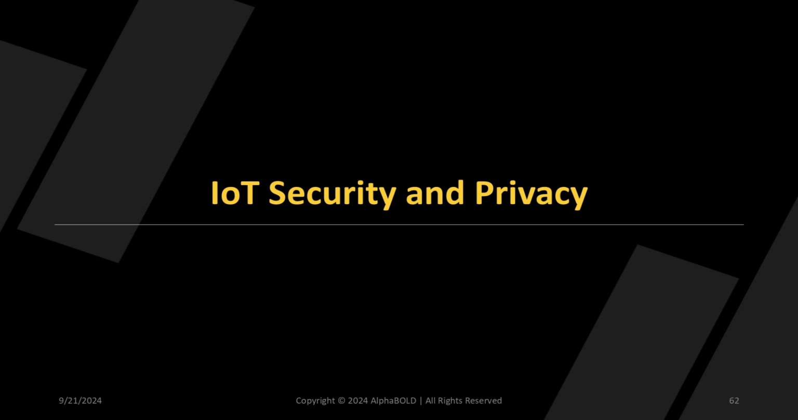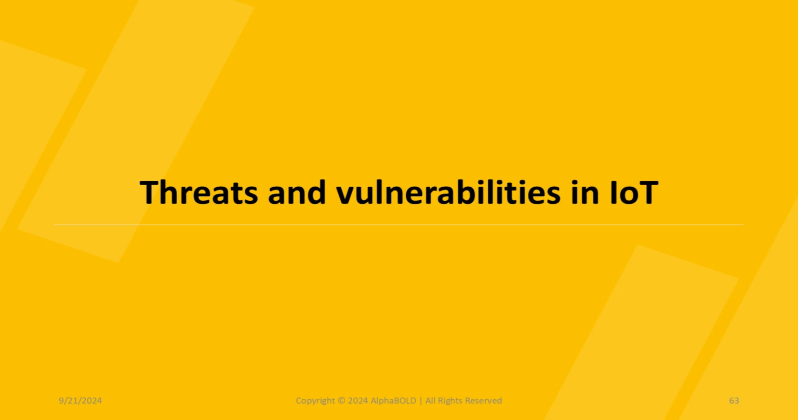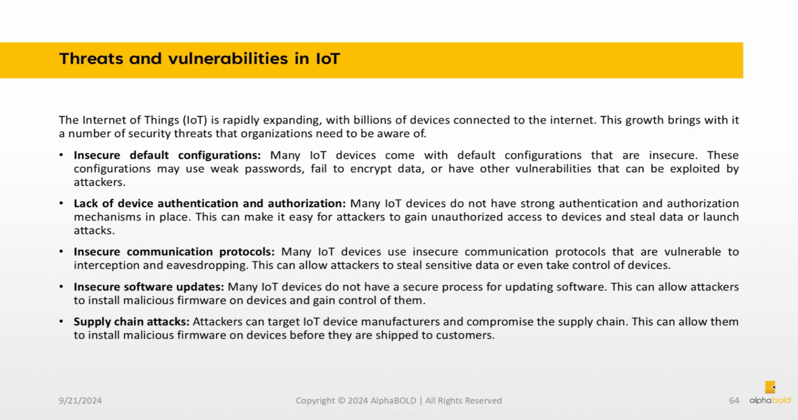IoT security and privacy. Threats and vulnerabilities in IoT. The Internet of Things, IoT, is rapidly expanding, with billions of devices connected to the Internet. This growth brings with it a number of security threats that organizations need to be aware of.